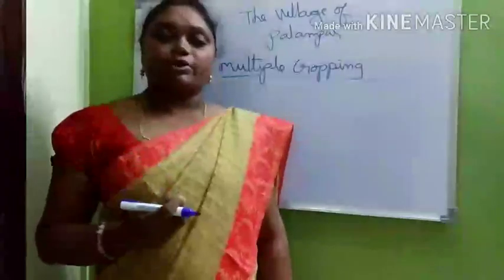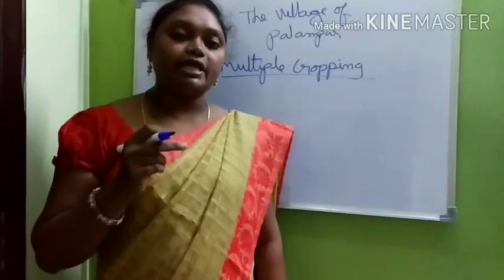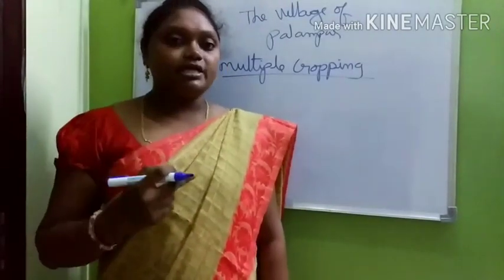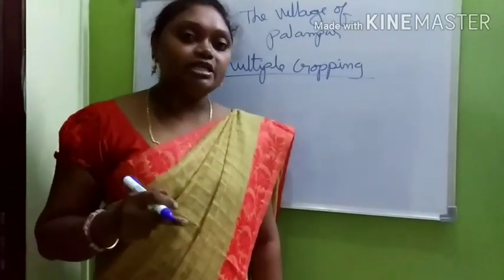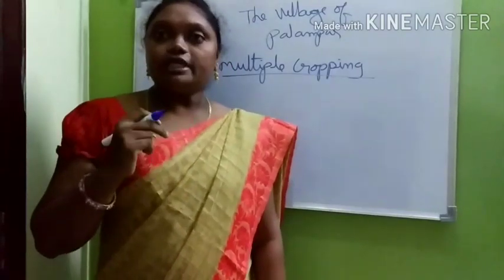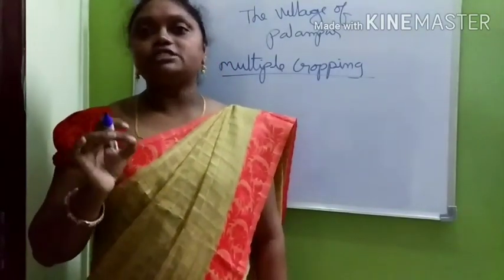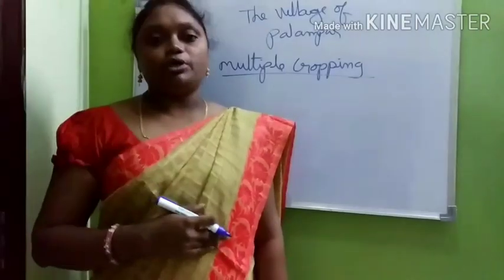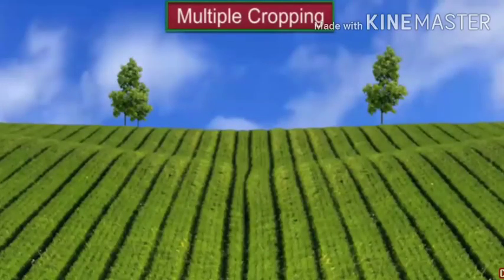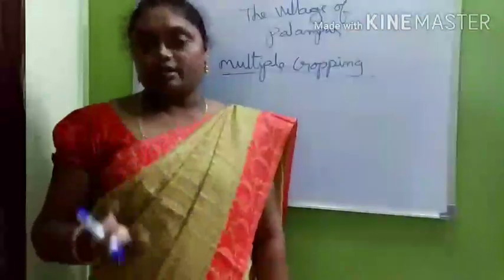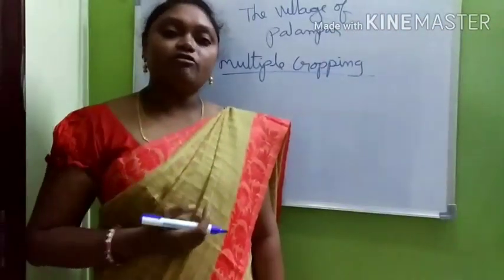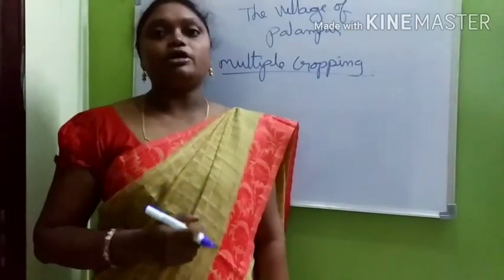To increase the production, the main important thing in economics, as I told, is to increase the production that is obtained in agriculture. So to increase the production on the same piece of land, farmers do multiple cropping. They grow more than one crop on a piece of land during the year. In our West Godavari district also, we cultivate two crops, the Kharif season and the Rabi season. So here also it is called multiple cropping.